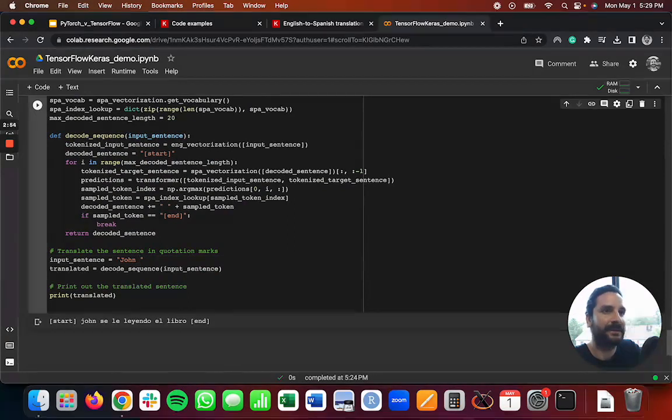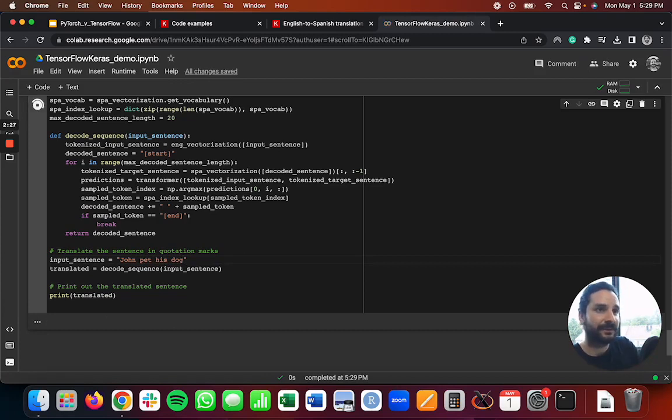And if we have a translation here, for example, here in quotation marks, we are going to indicate some sentence. John ate his pizza, which in Spanish should translate roughly to John se comió su pizza. And let's see what the model renders. And actually, it is 100% what you would have to say. John se comió su pizza. And if we go through another one, we can say John pet his dog. Let's see what this yields. John a su perro. Yep, and we're missing a word here.